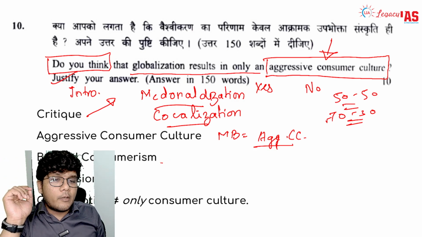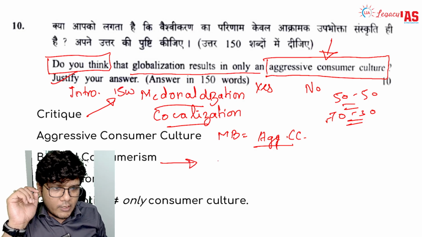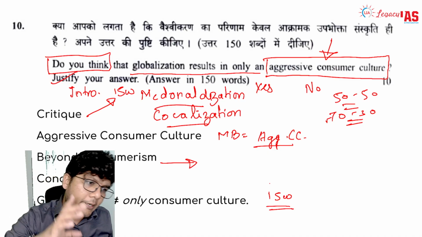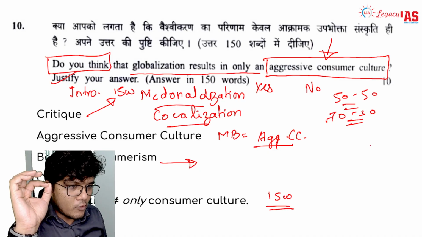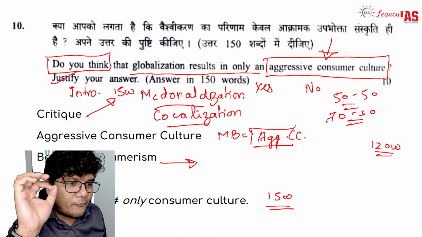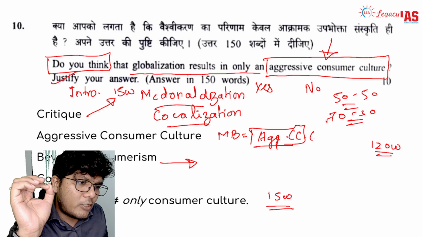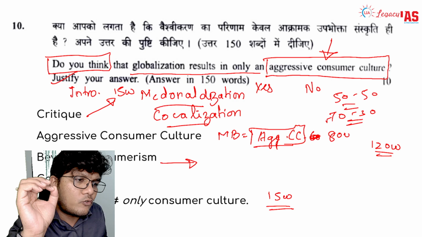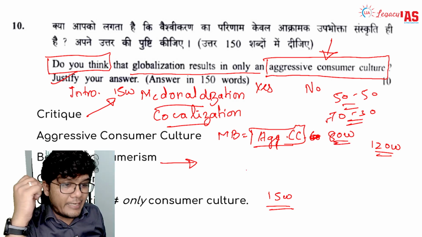Then you talk about beyond consumerism. So if you use 15 words here, 15 words here, see in every answer I'm going to talk about the wordings. Keep that in mind. It tells you how much the weightage should be. So you're left with 120 words of the main body. So in aggressive consumerism, you can utilize around 70 to 80 words. Around 80 words you can talk about, because to a major extent you are agreeing to it,